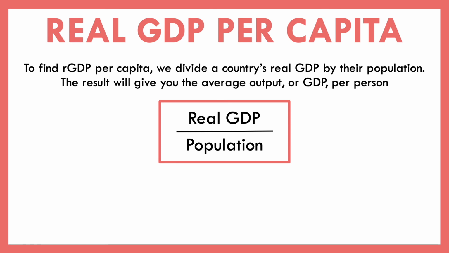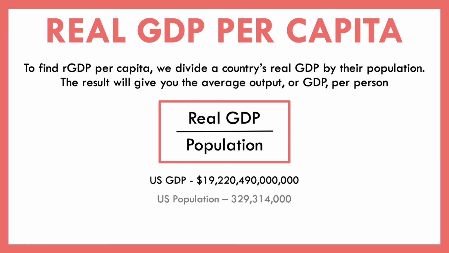So about a couple years ago, we saw that the United States GDP was a little over 19 trillion, and the population was a little bit over 329 million. Well, if you take that real GDP and divide it by the population, you find out that the GDP per capita was $58,365. Now, one thing I want to make clear is this is not saying that the average income of a person in the United States is $58,365.